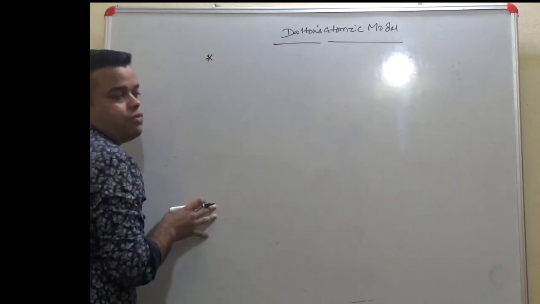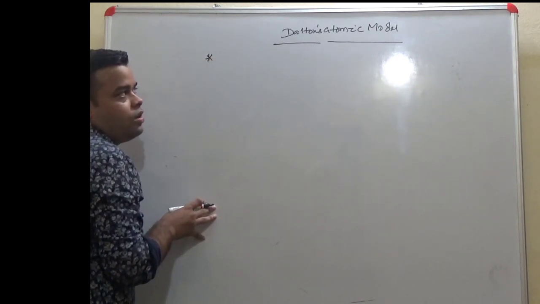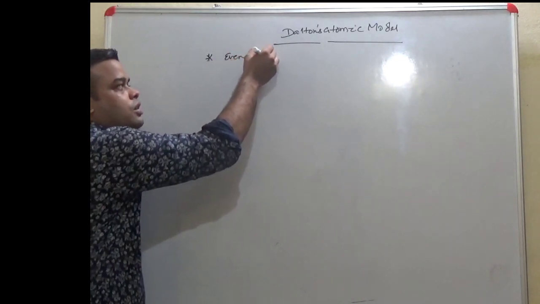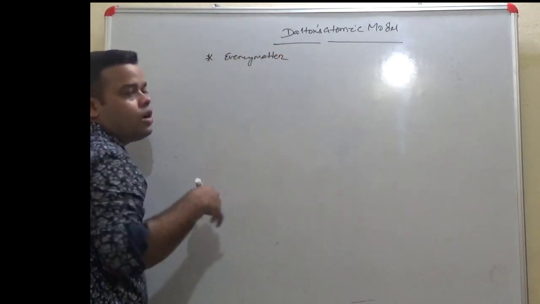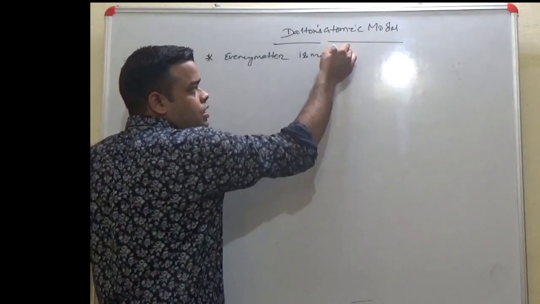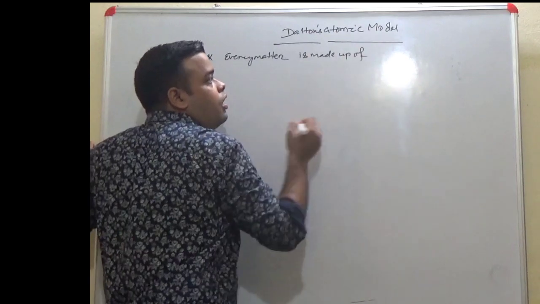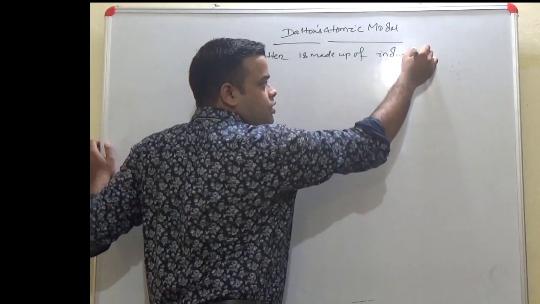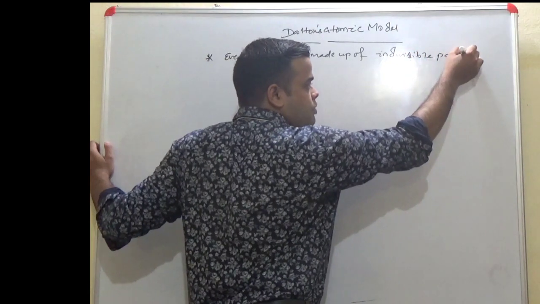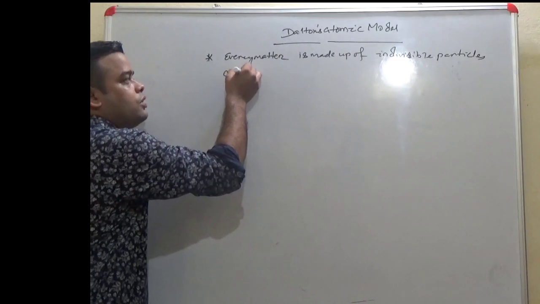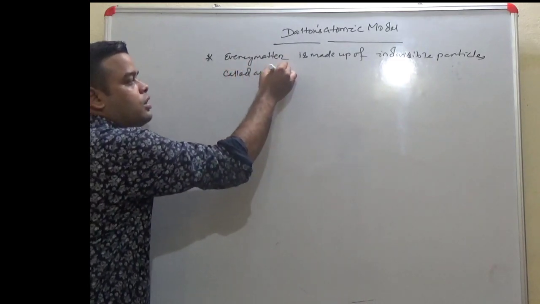His first assumption was that every matter around us is made up of indivisible particles called atoms.